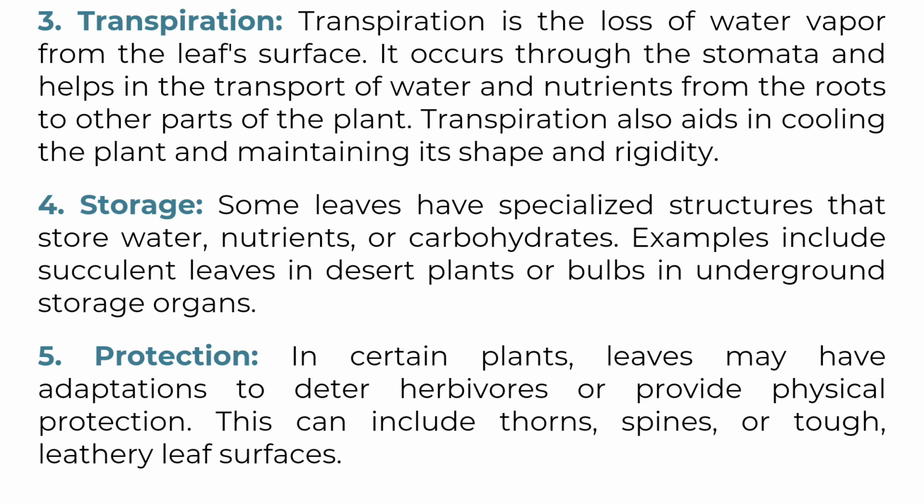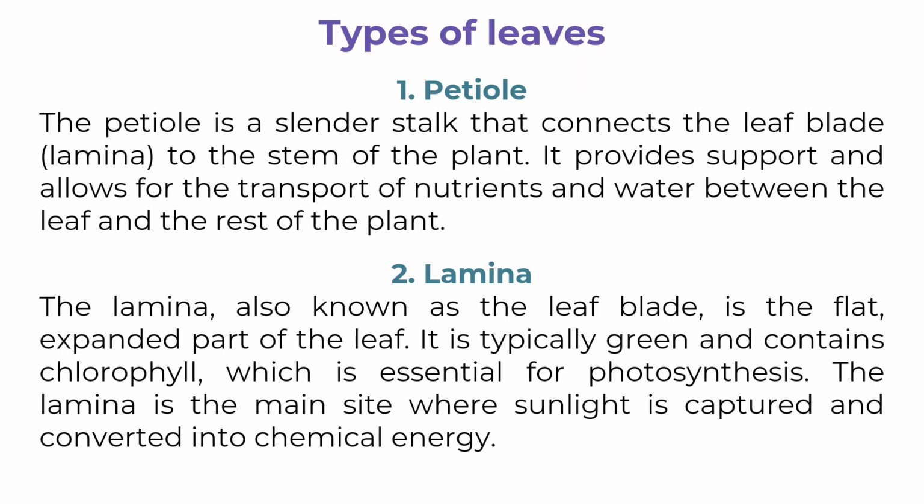Storage. Some leaves have specialized structures that store water, nutrients, or carbohydrates. Examples include succulent leaves in desert plants or bulbs in underground storage organs. Protection. In certain plants, leaves may have adaptations to deter herbivores or provide physical protection. This can include thorns, spines, or tough, leathery leaf surfaces. Types of leaves. Petiole. The petiole is a slender stalk that connects the leaf blade, lamina, to the stem of the plant. It provides support and allows for the transport of nutrients and water between the leaf and the rest of the plant.